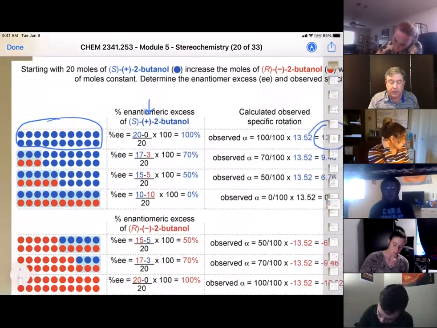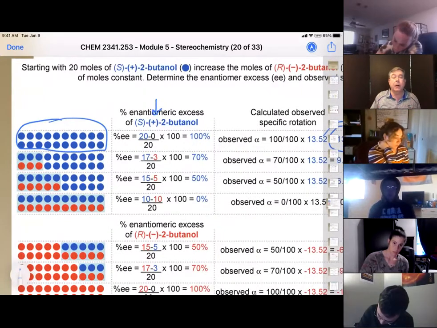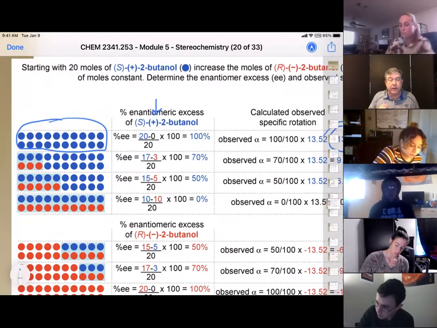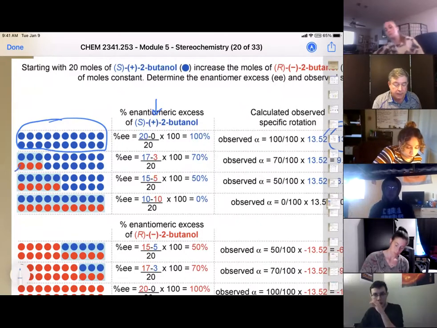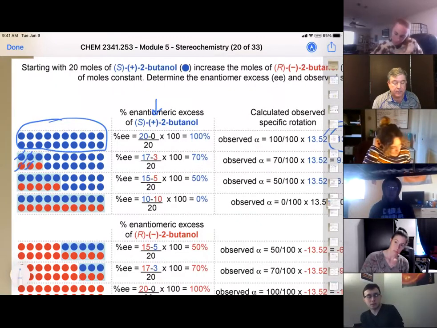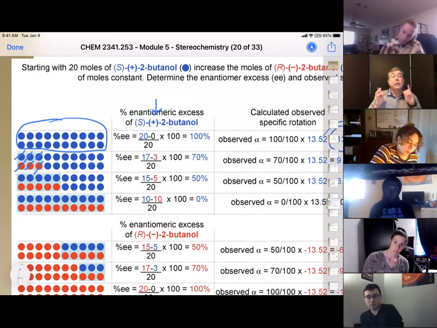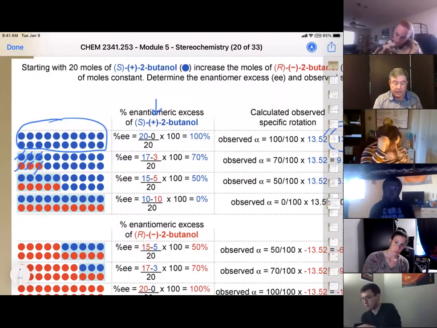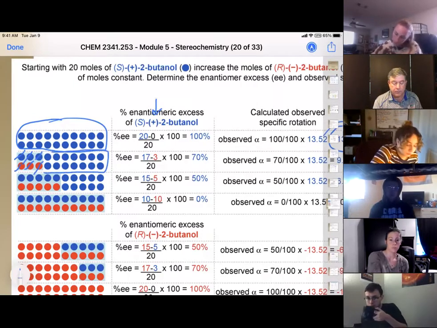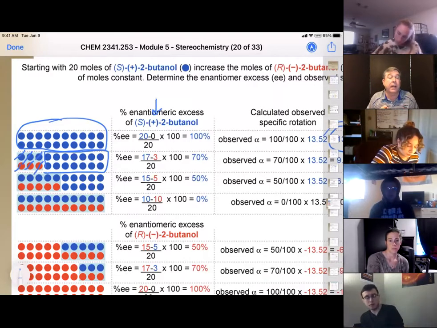So let's start mixing in a little bit of the R right here. In the R, those are going to rotate levorotatory, which means that this R is going to cancel out this S, this R is going to cancel out this S, and this R is going to cancel out this S. So only the remaining 14 equivalents of the S are going to rotate light.